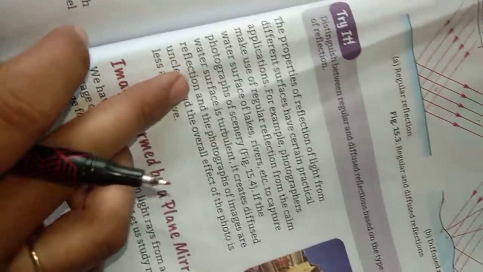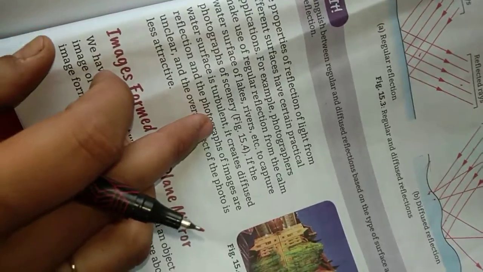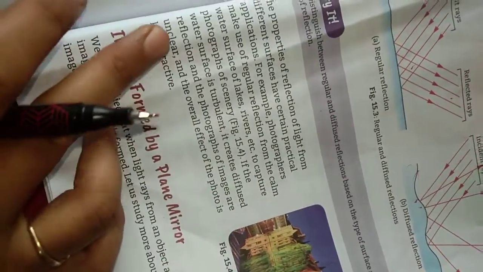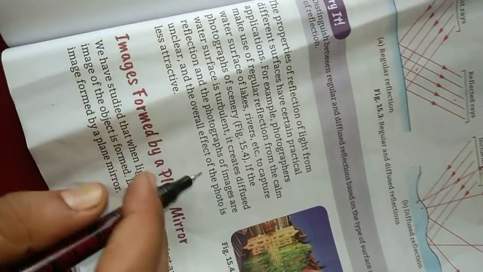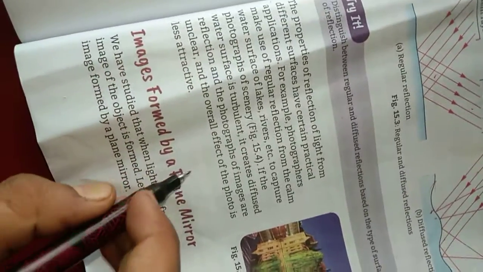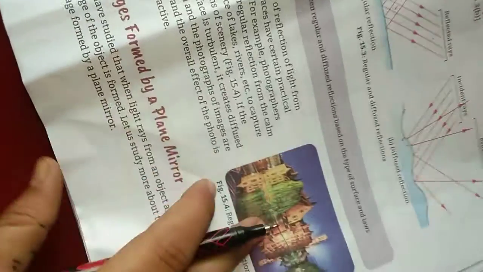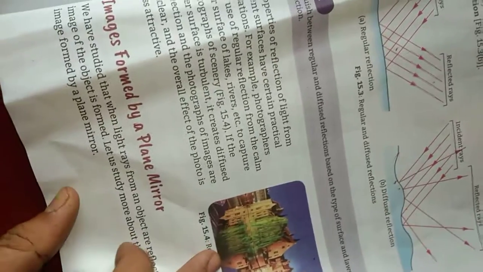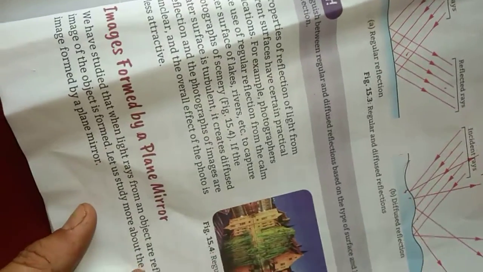You can see, if the water surface is turbulent, turbulent means the water is flowing, it is not in a single pattern, then it creates diffuse reflection, and the image in the photograph is unclear and the overall effect of the photo is less attractive. Okay, here it is attractive because the water is not turbulent here. If it were turbulent, then the image would not be clear and the overall effect of the photo would be less attractive.